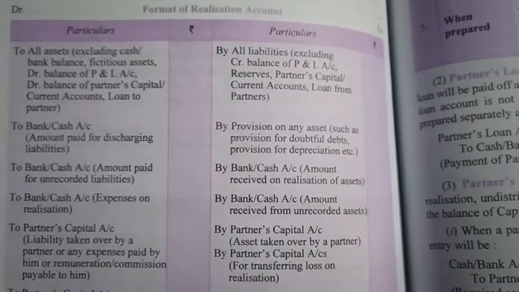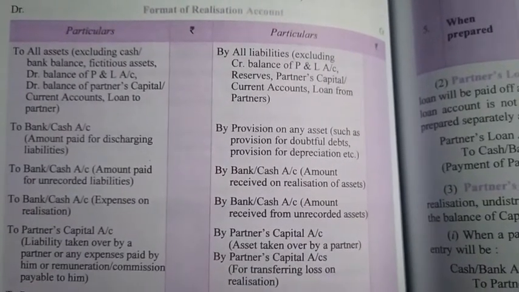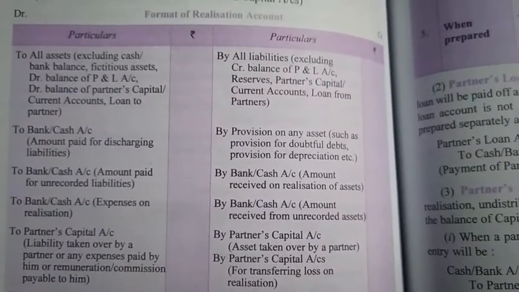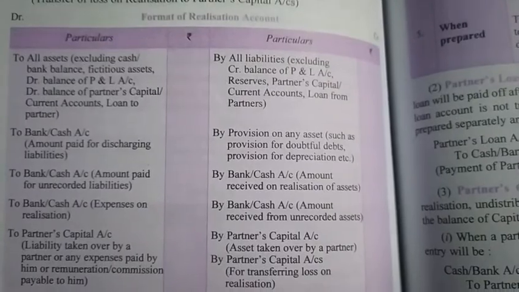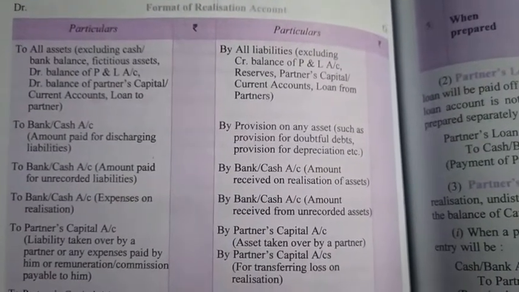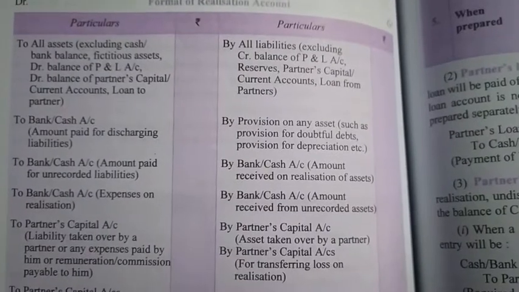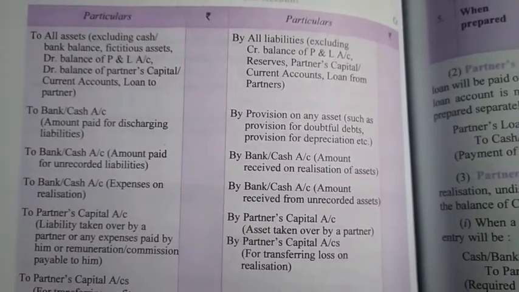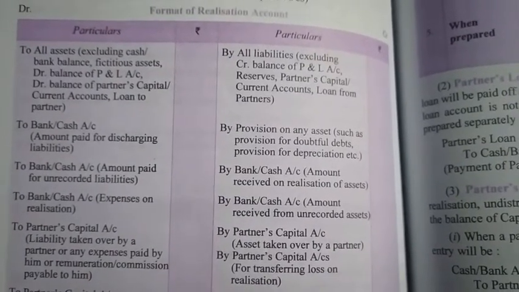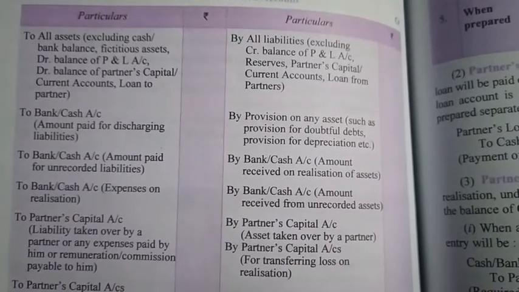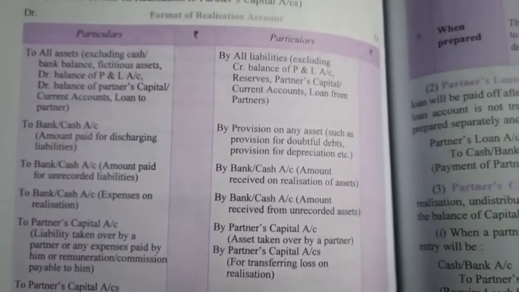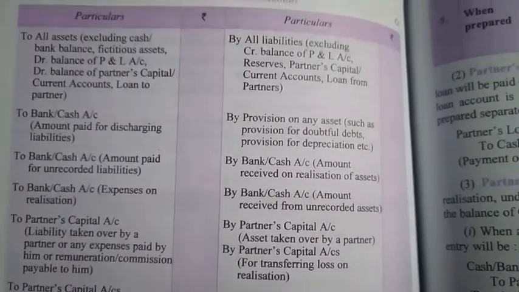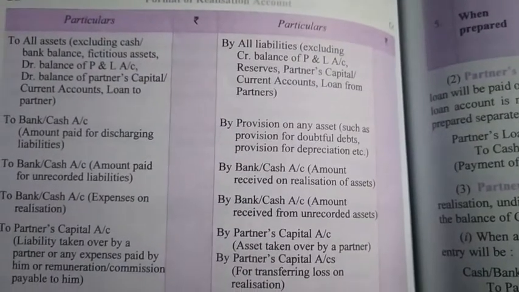But some exceptions are there when we record all the assets and liabilities within the realization account. Those exceptions are mentioned here within the brackets. About liabilities, it is mentioned that we have to exclude these items which are appearing on the liability side. These items are PL account, credit balance, because this balance is posted in the capital account, as I have already explained in the chapter admission, retirement, and death.